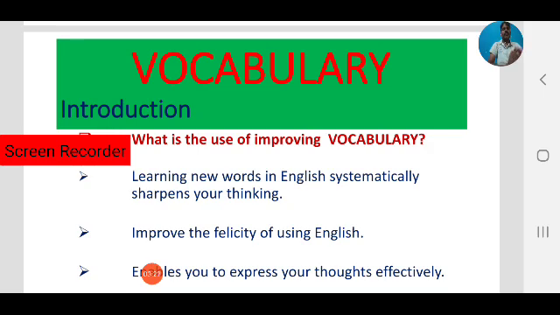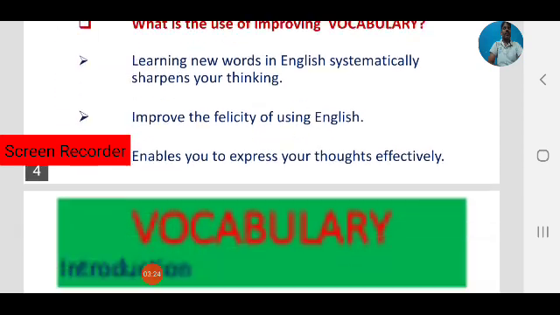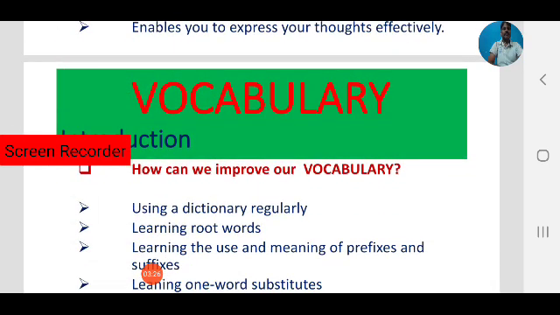Then you may ask, how can we improve our vocabulary in English? Okay, there is no hard and fast rule to improve our vocabulary, but there are some ways to improve our vocabulary in English. So we may consider some areas where we can improve our vocabulary. The first one is using a dictionary regularly.